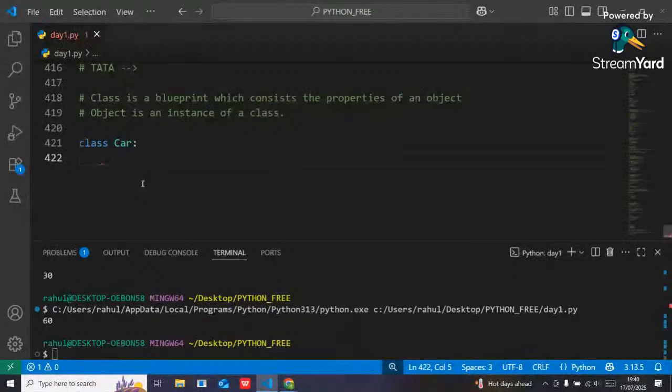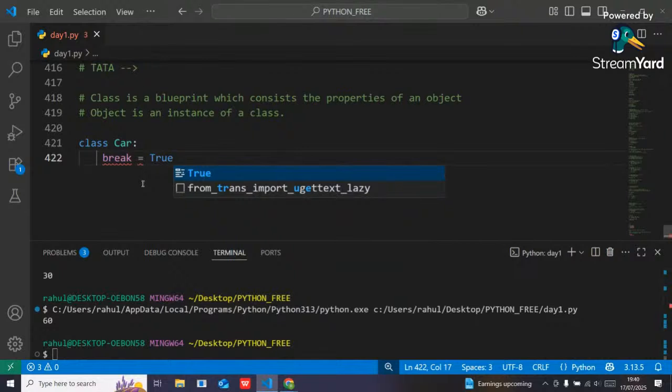From a class I can create multiple objects. You cannot say that a class has multiple objects; from that class I can create multiple objects. Suppose in that car I can say that brake is there or not. Yes, brake is there, true.